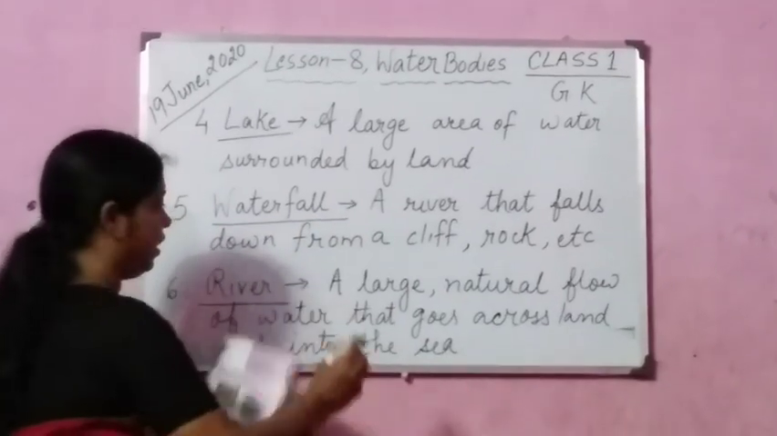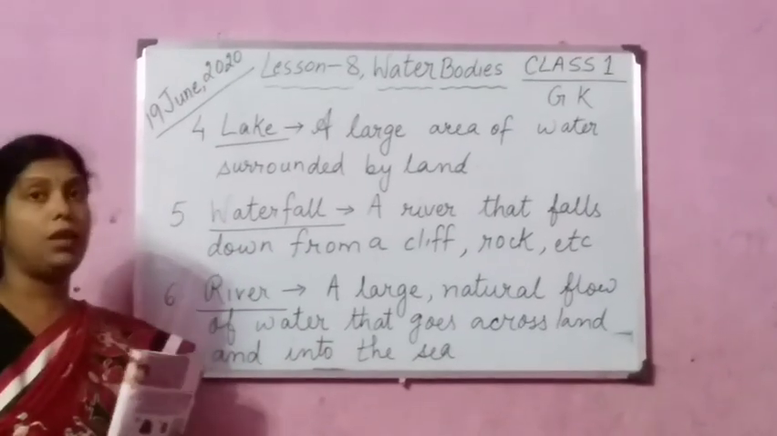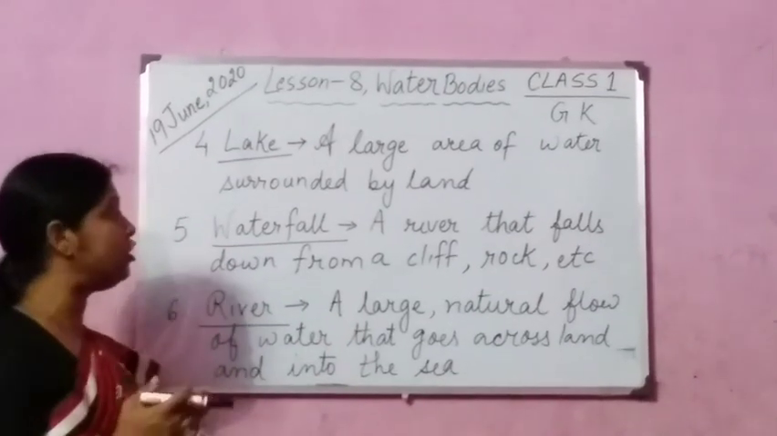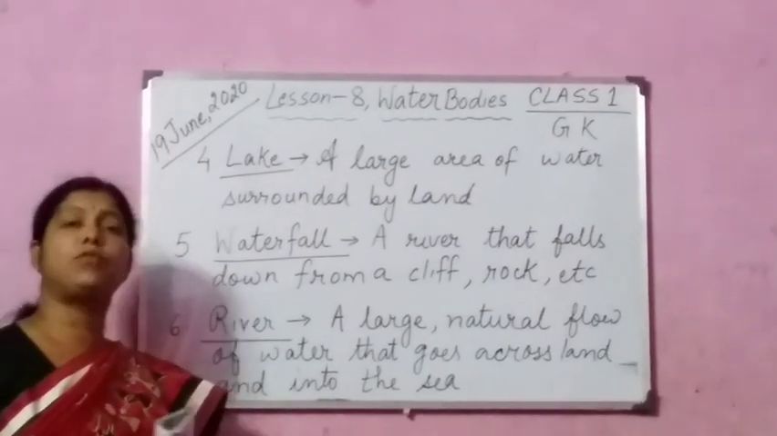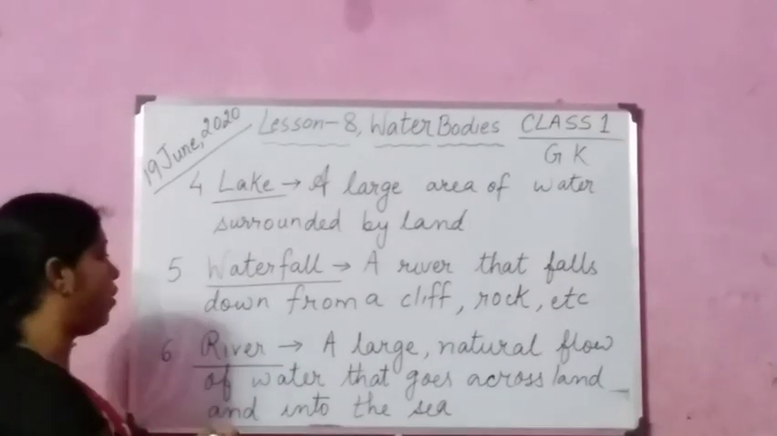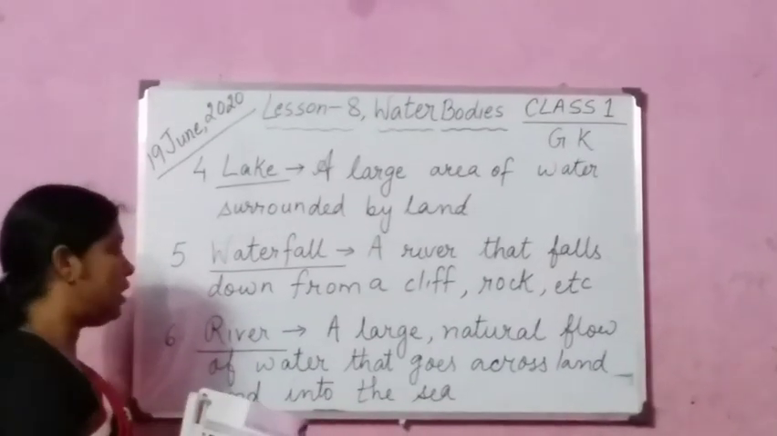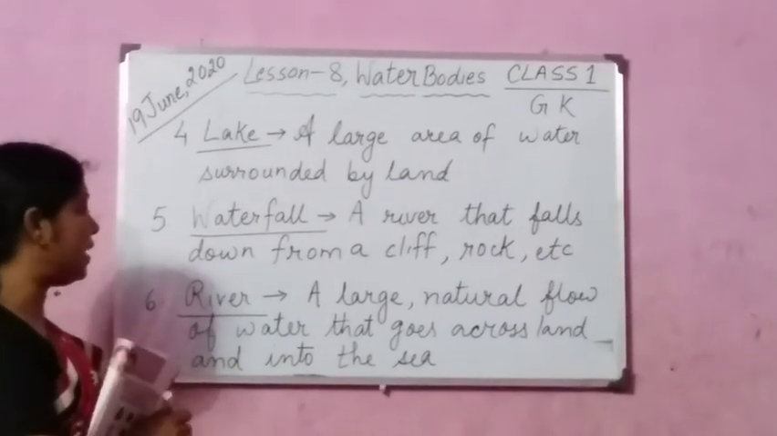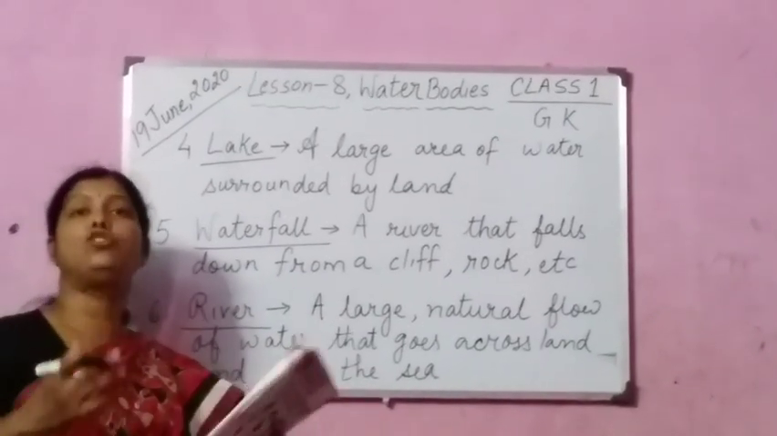Number 6 is river. Now what is a river? A river is a large natural flow of water. Ganga is a river, you know. It is also a very big body of water, a large natural flow of water that goes across land. You will see maybe through some towns also it flows, Ganga. It passes through the land and goes into the sea. It goes across land and joins the sea.